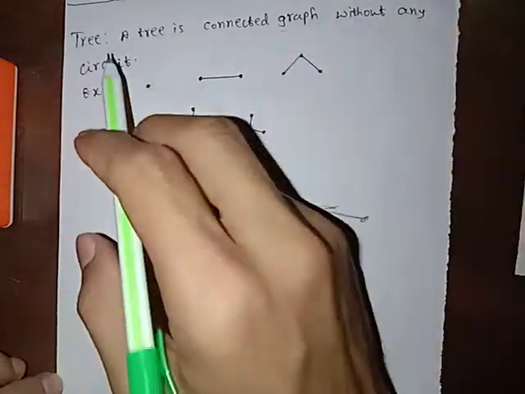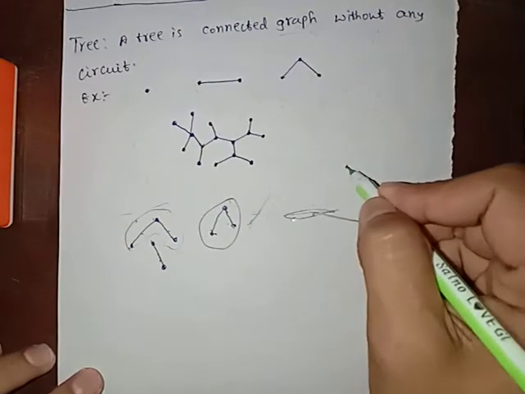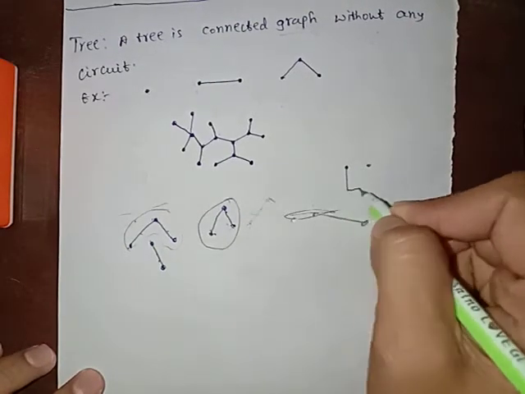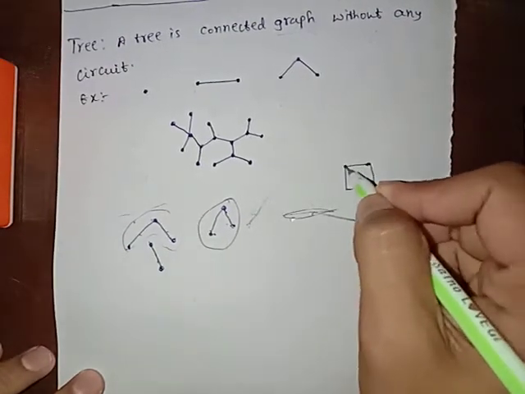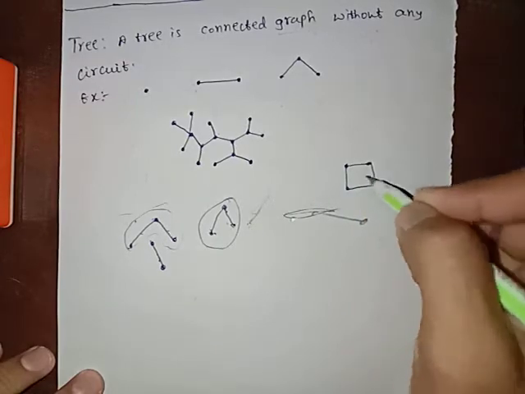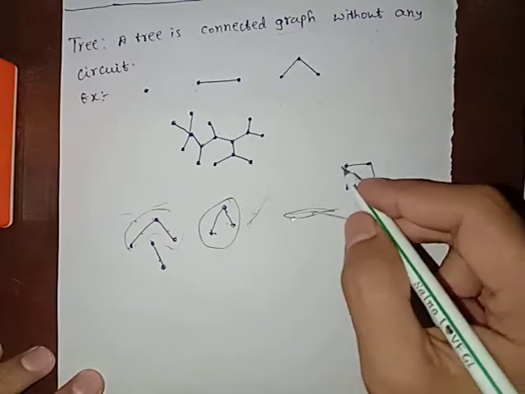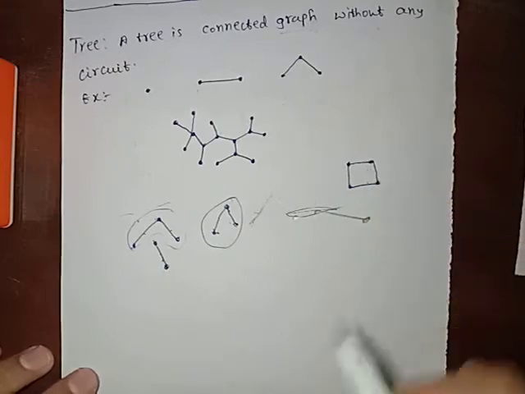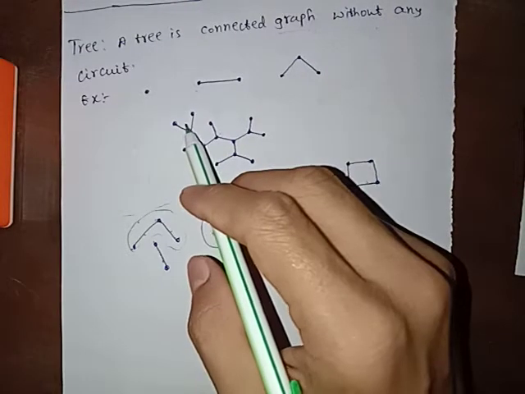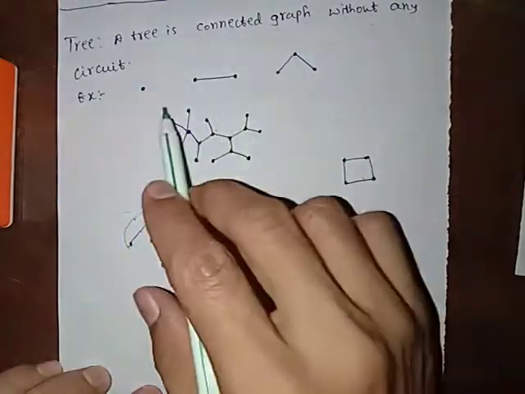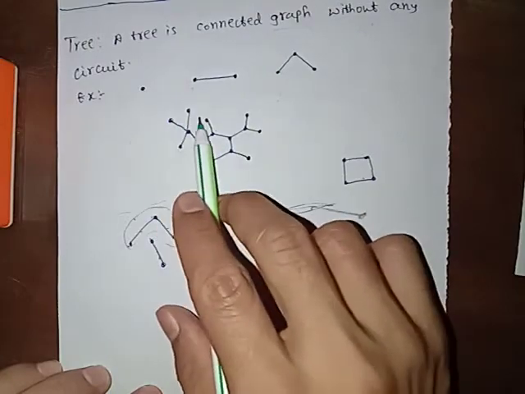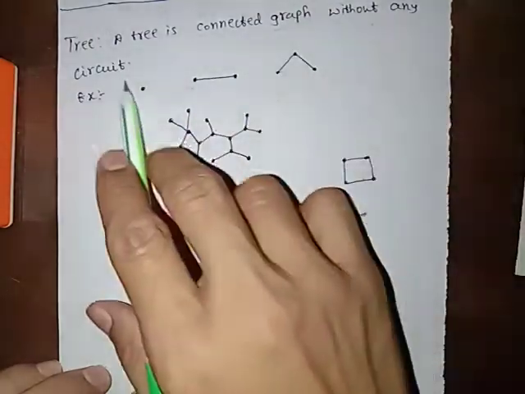And without any circuit, what is a circuit? For example, this type of graph is called a circuit. Here in this example, this is a connected graph without any circuit.